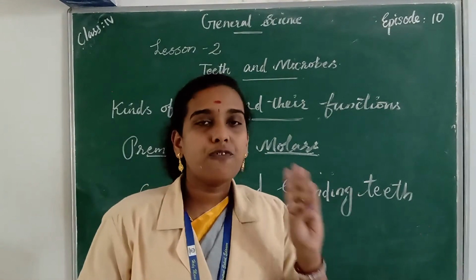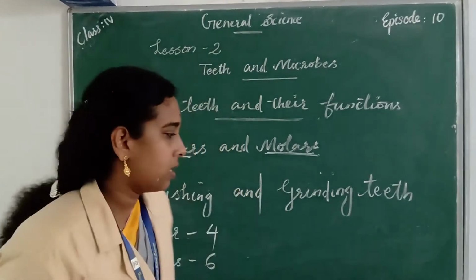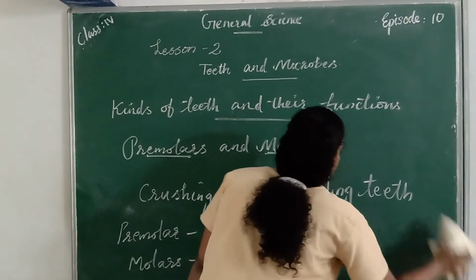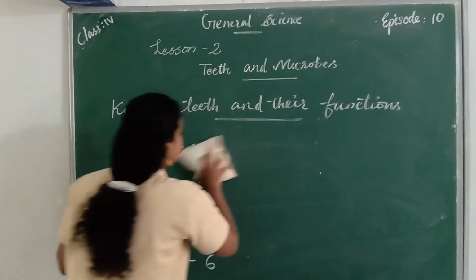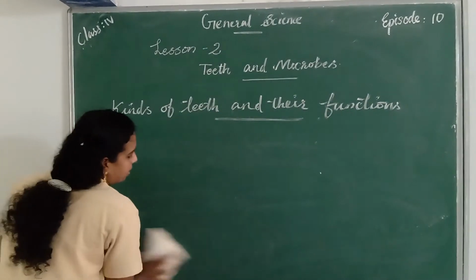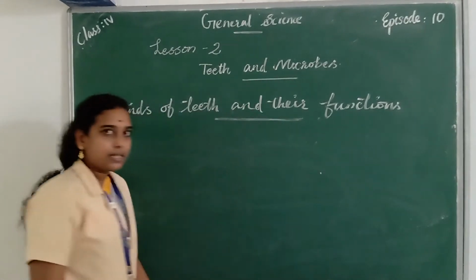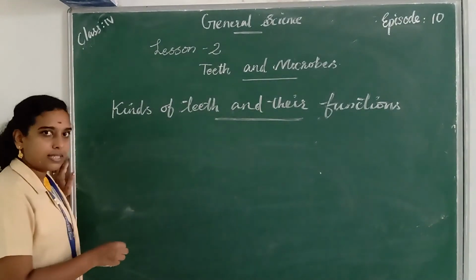So these are the 4 kinds of teeth present in our mouth. Which are the 4 kinds of teeth? First one is incisors. So what is the spelling of incisors?